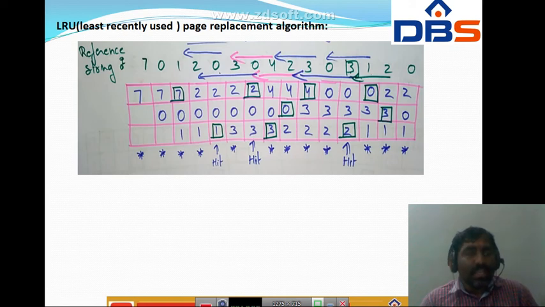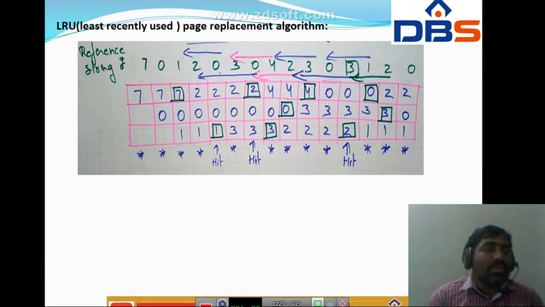Here, after the three frames 7, 0, 1 are filled, the next page is 2, and we replace it by checking backward. 1 is most recently used, 0 is also most recently used, but 7 is the least recently used.